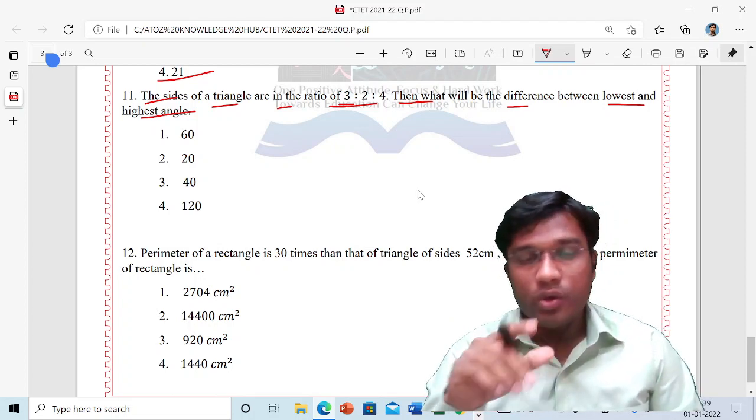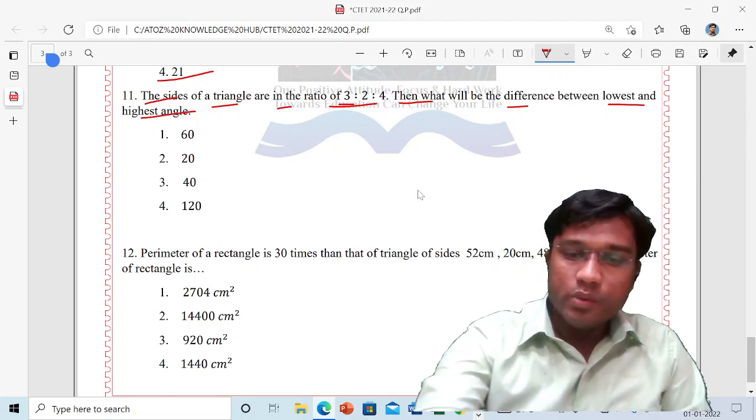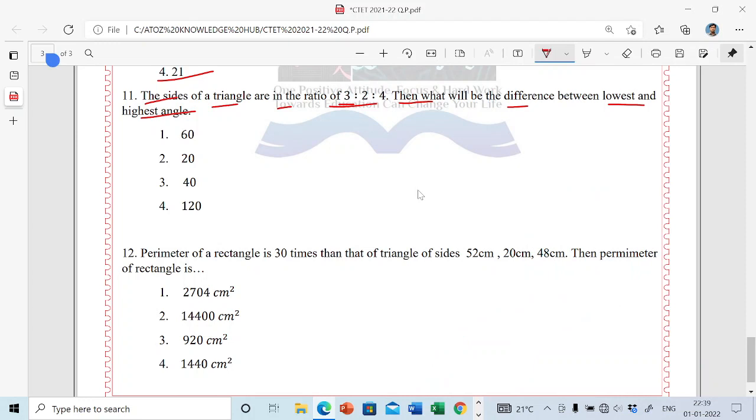So first of all, you have to use the angle sum property of a triangle here. Just add these three. Instead of 3, 2, 4, we will take 3x plus 2x plus 4x. The three angles of a triangle add up to 180 degrees. So add all these things. What will we get here? 4 plus 2 is 6, 6 plus 3 is 9x. So 9x is equal to 180. So x equals 180 divided by 9.